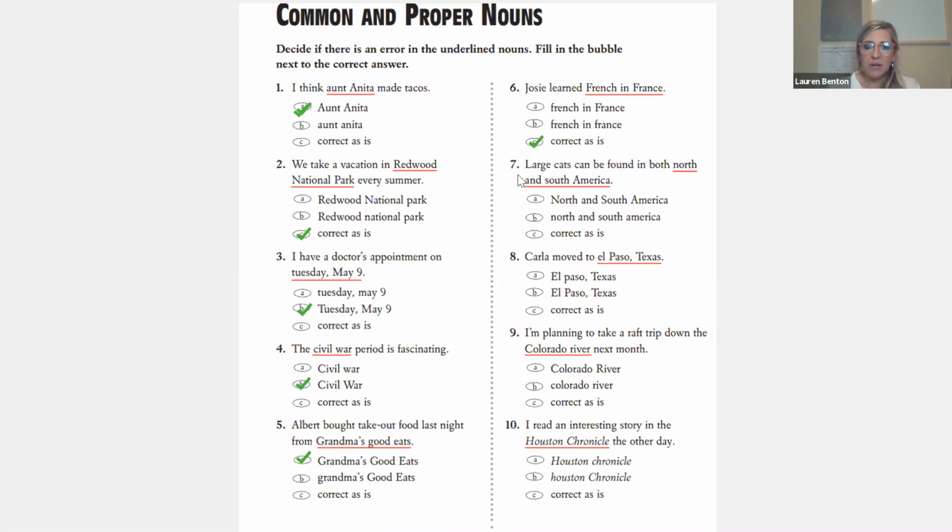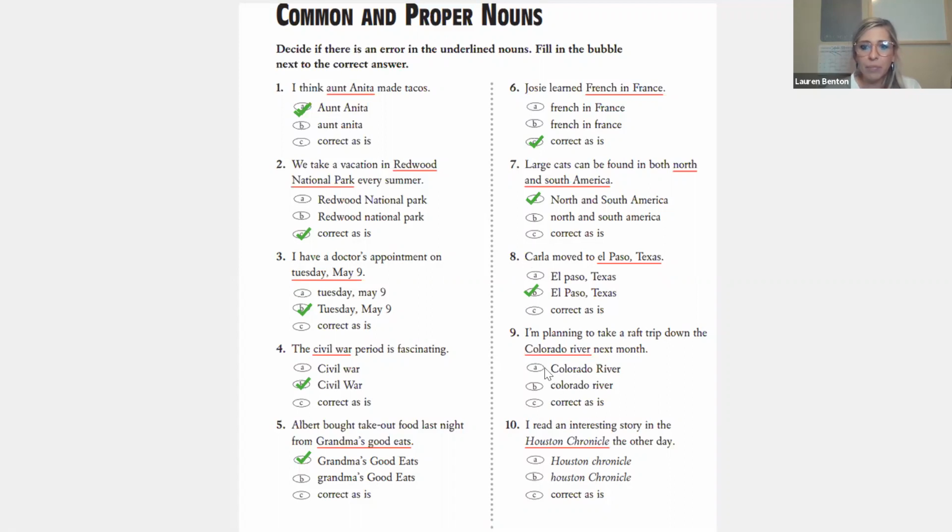So let's move on to number 7. Large cats can be found in both North and South America. What do you think? A is correct because North America and South America should both be capitalized because they are both specific continents. Question 8, Carla moved to El Paso, Texas. What do you think? The answer is B because El Paso is a city in Texas, and then Texas is a state, which should always be capitalized. In question 9, I'm planning to take a raft trip down the Colorado River next month.